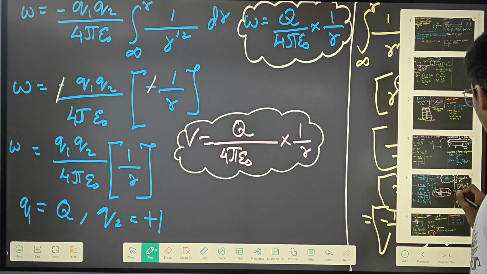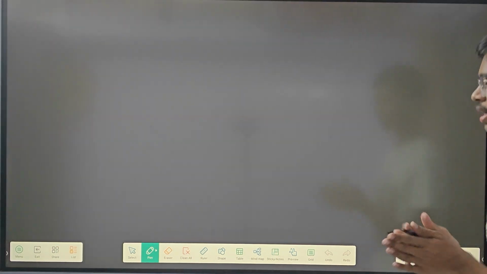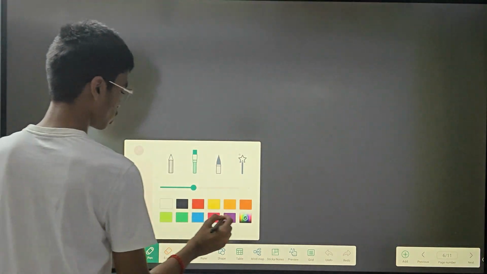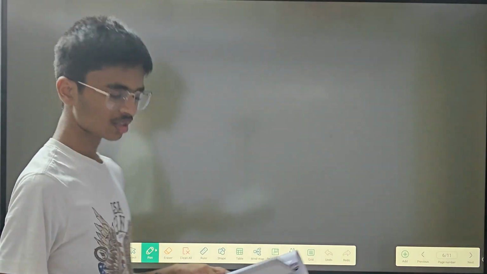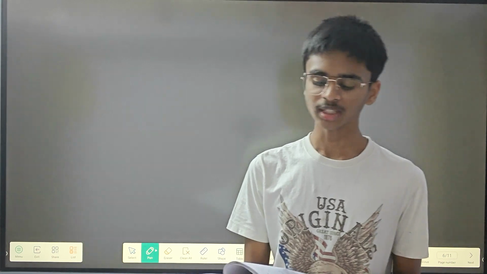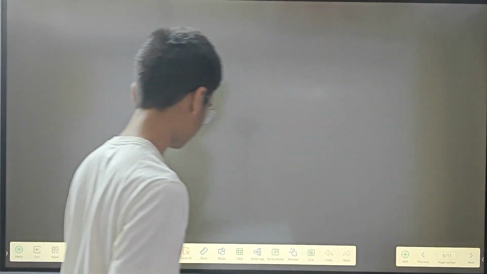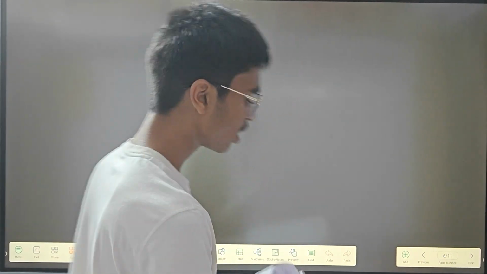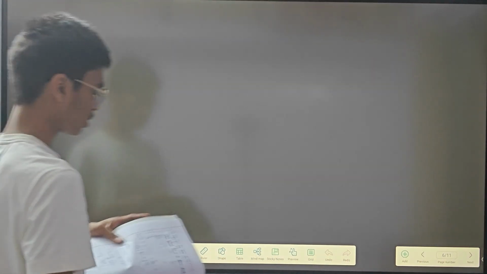Finally, last derivation. We are dealing with a lot of derivations, I know that, so this is going to be the last derivation. So what is in this derivation? This is not something that is normally asked, but this is kind of high level, because I felt it kind of hard to understand. Personally, I have to accept it, it is not very hard, a little bit hard. So this is electric potential due to electric dipole.